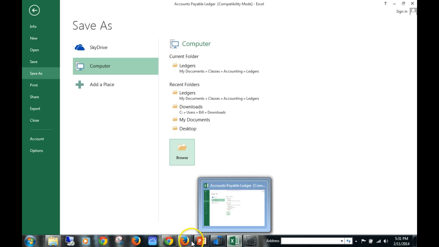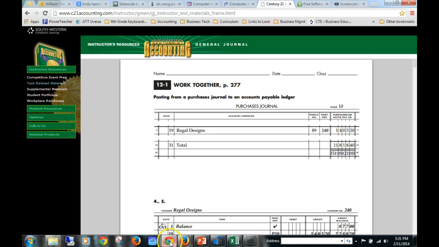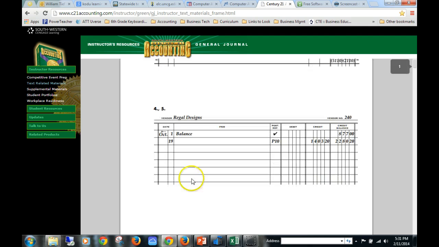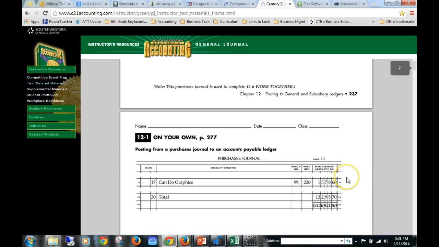Okay, so let's look at on your own here. By the way, this is what your work together should look like, just like it does in Excel. Here's on your own, and it's going to ask you to put this transaction from the Purchases Journal into a ledger account, into the accounts payable subsidiary ledger account. I hope this helps. Complete the on your own.